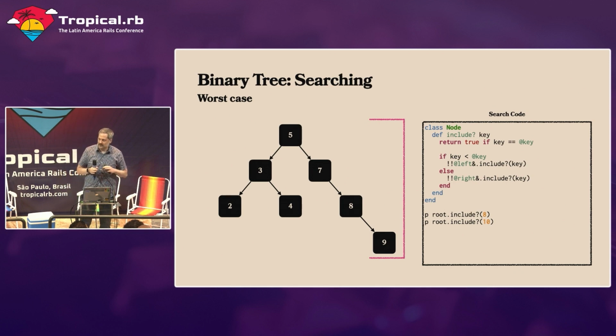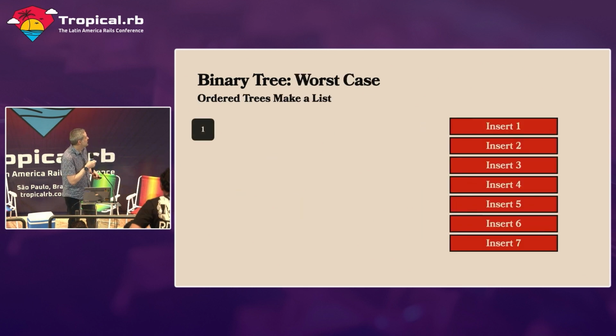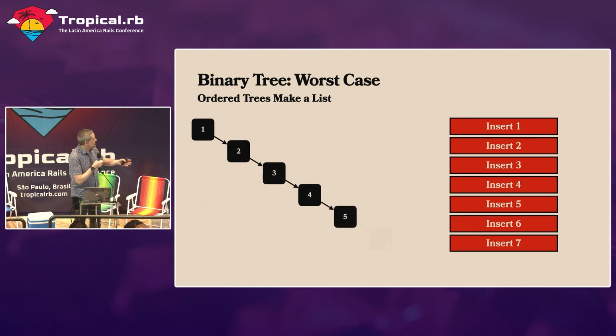But let's make it even worse. We have kind of a problem. What if we take a list of numbers and we insert them in order? So let's say we insert 1, 2, 3, 4, 5, 6, 7. We have to keep inserting down and to the right. So we actually just end up with a list like this. It's not really a tree so much. It just looks like a list.